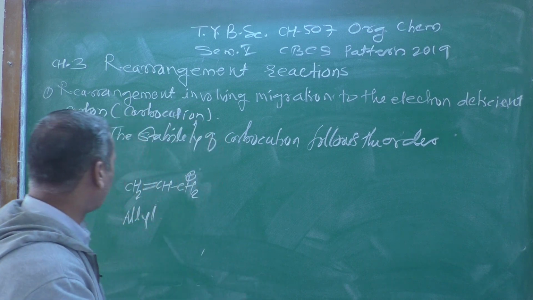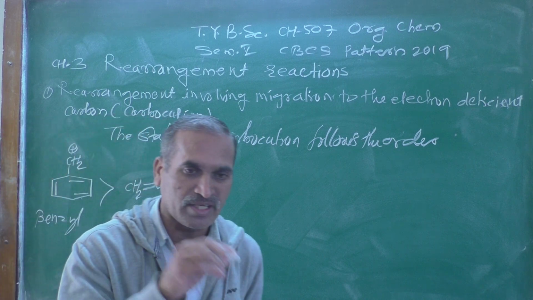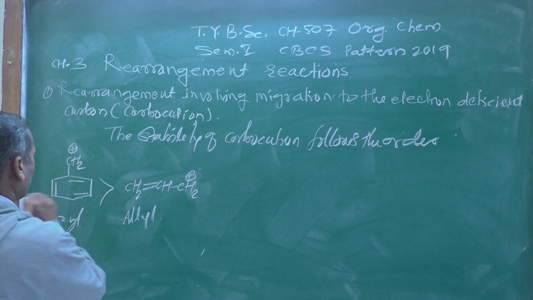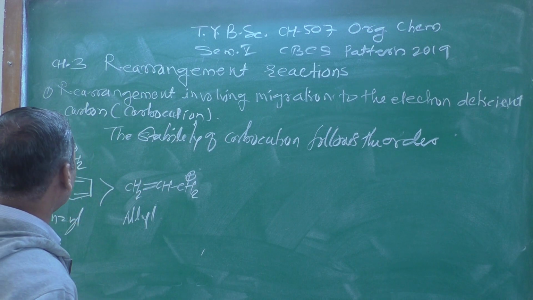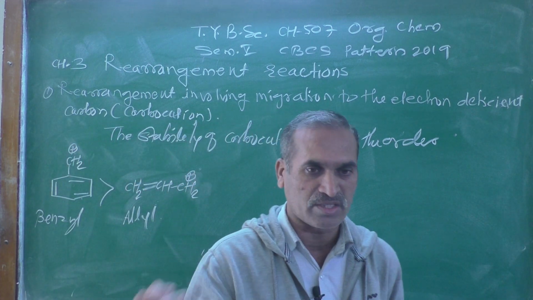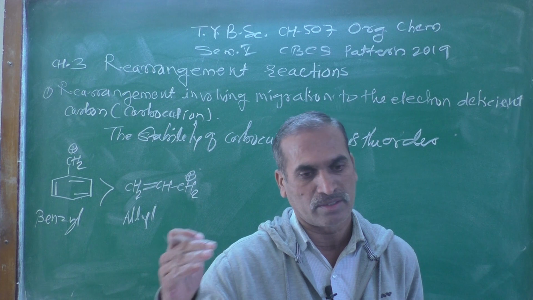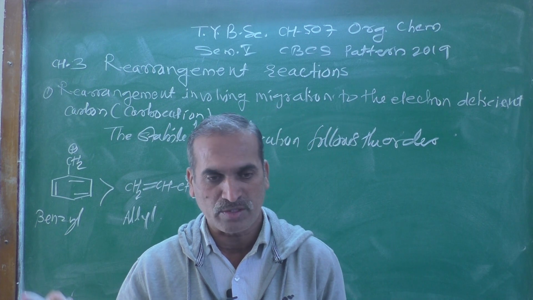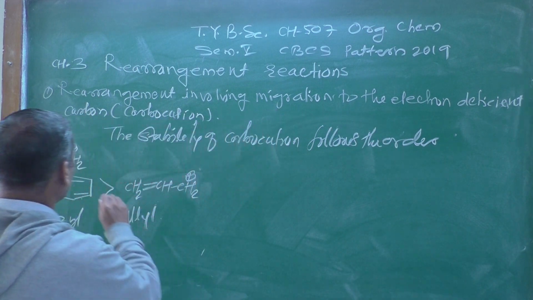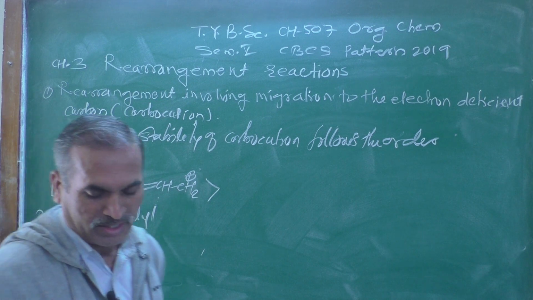The most stable one is this one, because this carbocation is well stabilized due to the resonance effect, which is given by that benzene nucleus. There are alternate double bonds, so a number of resonating structures are obtained, so that compound is more stable. The more the number of resonating structures, the more the stability of that particular molecule, and therefore this system is more stable than this one. Now let us see the next one.